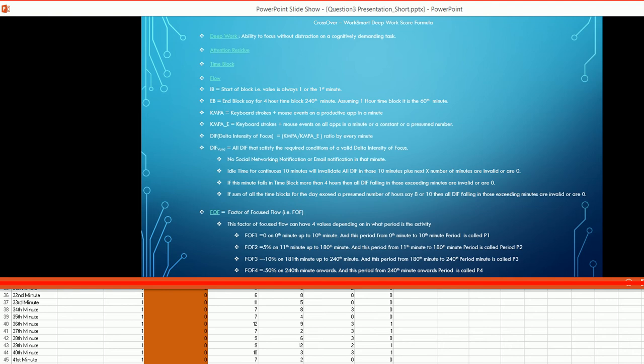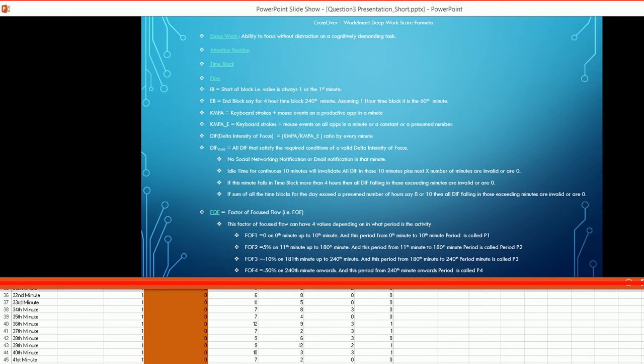Delta intensity of focus, or DIF, the deep work score for that minute, is the ratio of KMPA divided by KMPA_E.